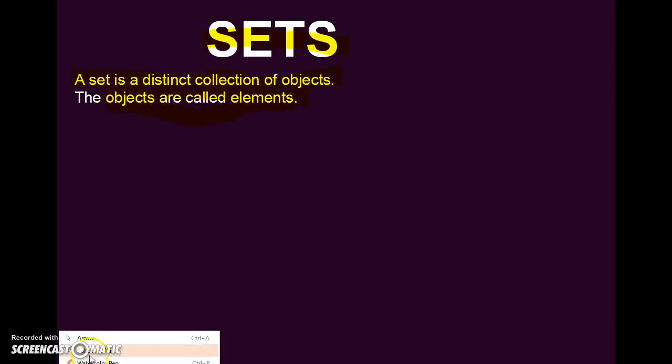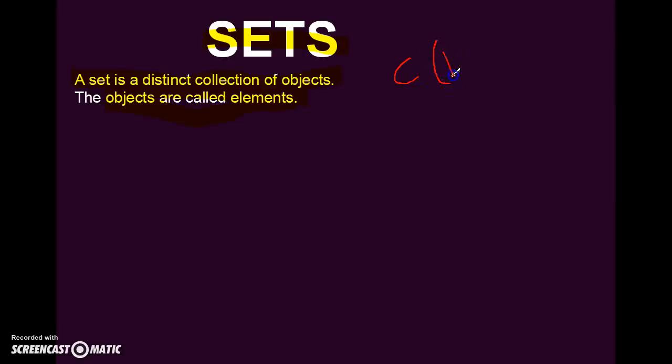For example, I can say the collection of the colors. How many colors do you have? For example, red, blue, and I can even say green. These are the objects, and I can say these three are the elements. So a set is a collection of objects. It is not an object itself, but a collection of distinct objects. Distinct means it may not be unique.